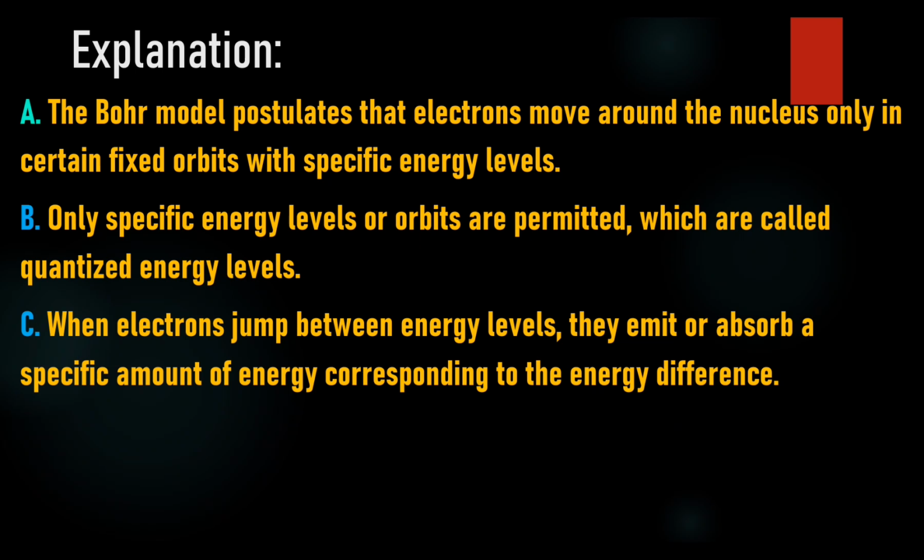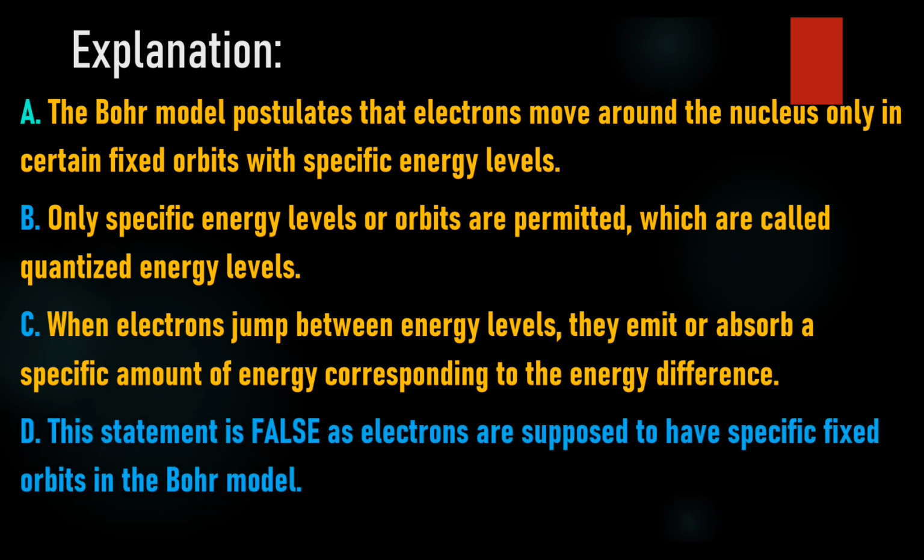C. An electron can transition between orbits by absorbing or emitting energy. When electrons jump between energy levels, they emit or absorb a specific amount of energy corresponding to the energy difference. D. The electron does not emit radiation when moving around the nucleus. This statement is false as electrons are supposed to have specific fixed orbits in the Bohr model.